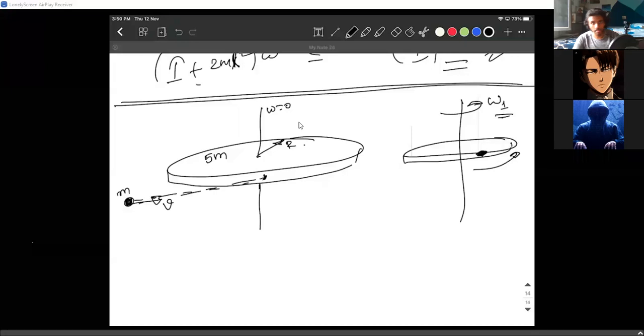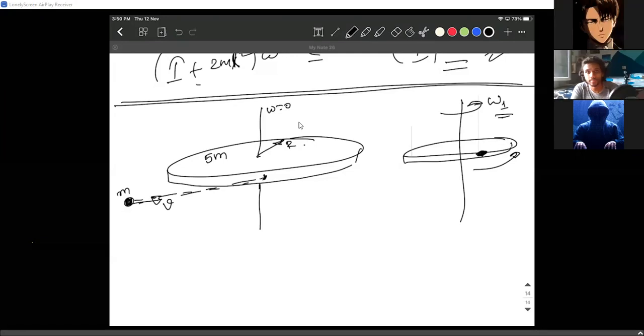Does anybody have a method, or do you want me to explain? If you have a method, raise your hand and speak to me right now. Aditya. So first I will consider this first case as a rest case, sir. Like the whole angular momentum is 0. Initially, the angular momentum is 0. Yes. And in the second case, once V comes and sticks here, the omega and V are totally related. But I won't take it directly as it is.